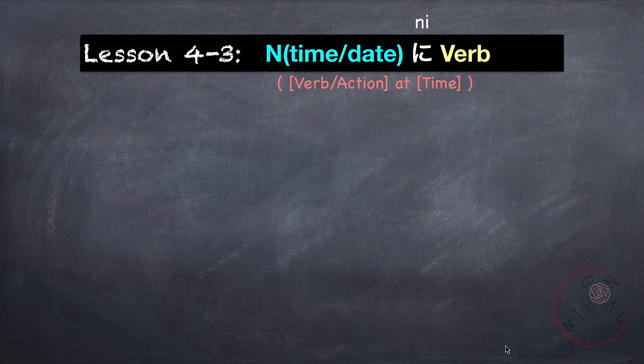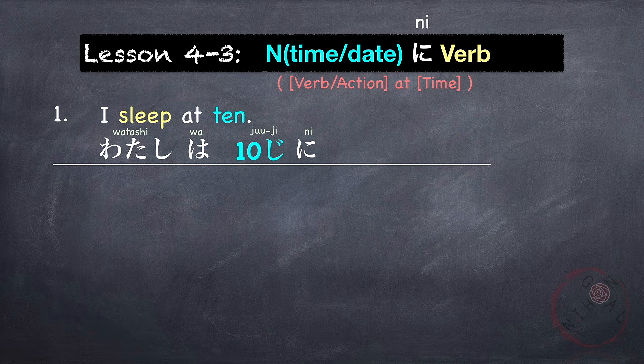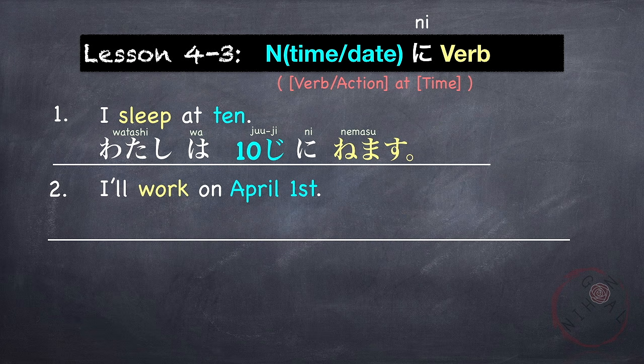For example, I sleep at 10. 私は followed by the time 10時 10 o'clock or 10. 10時に at 10. 寝ます sleep. 私は10時に寝ます。